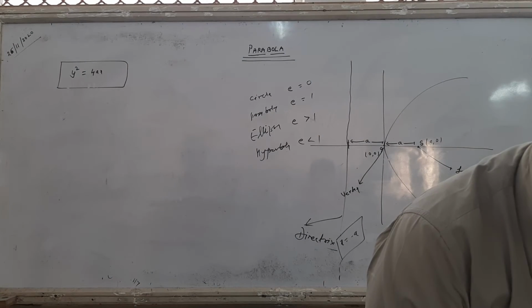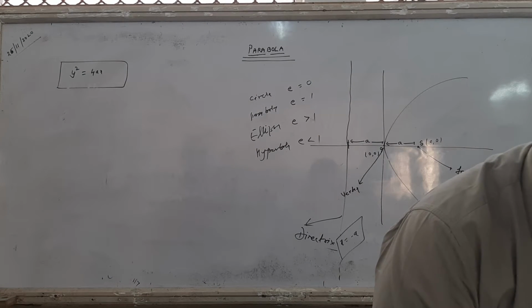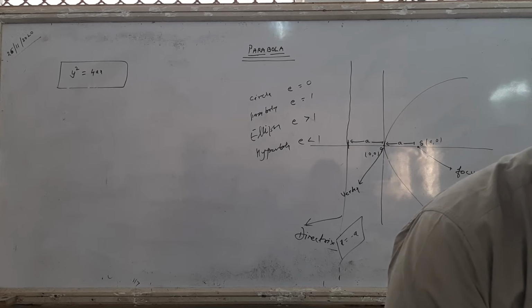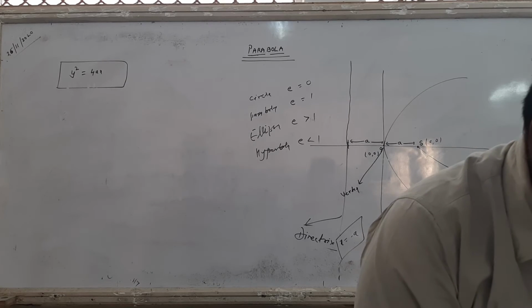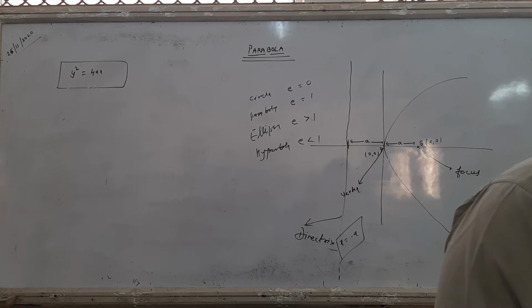Then it totally depends on eccentricity. And what is the definition of eccentricity? Eccentricity is a constant value. The eccentricity of the ellipse and the eccentricity of the parabola have the same meaning.